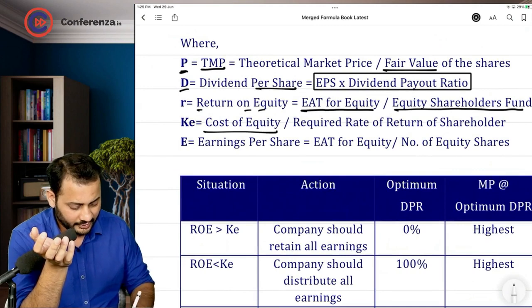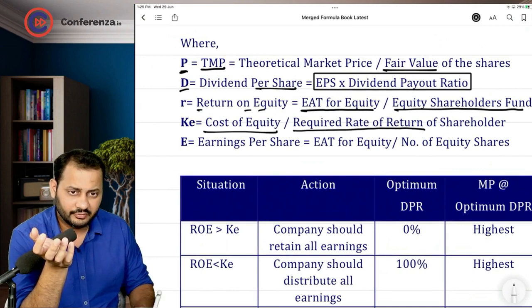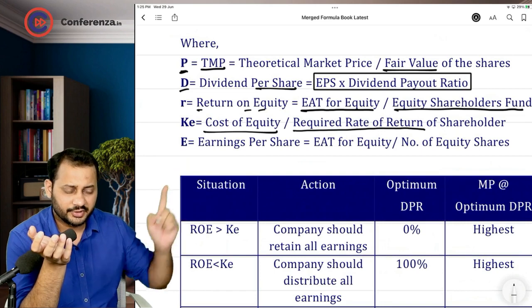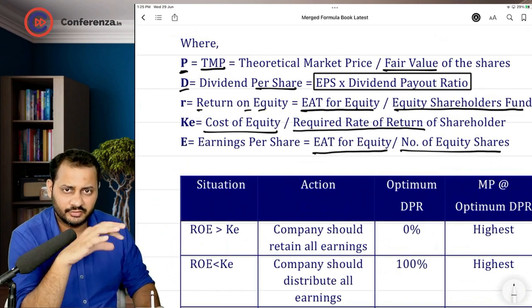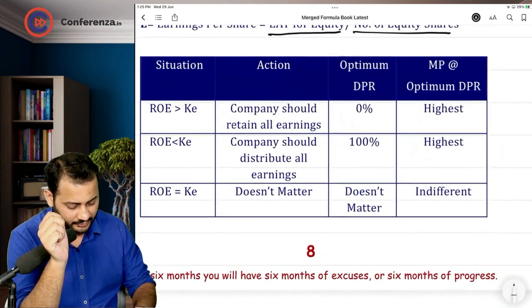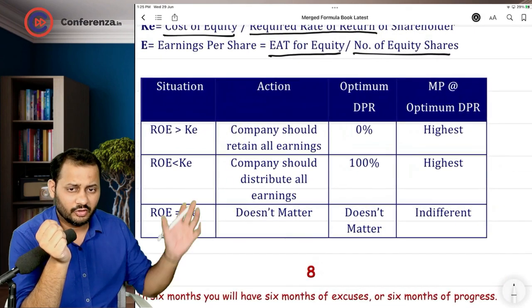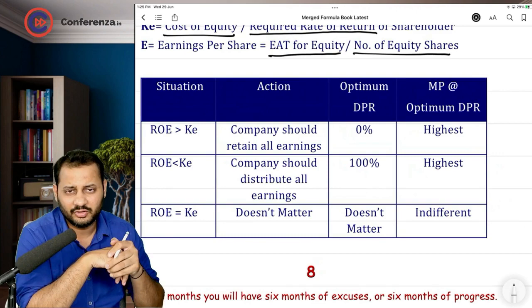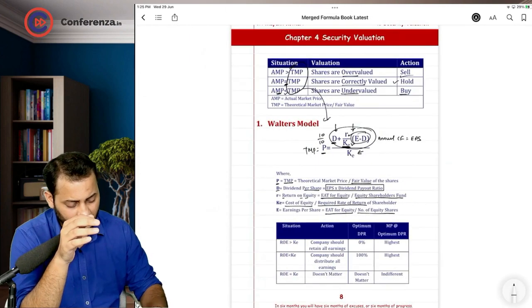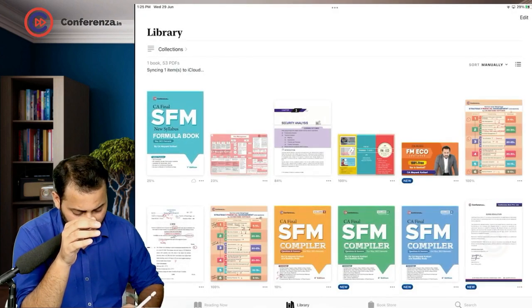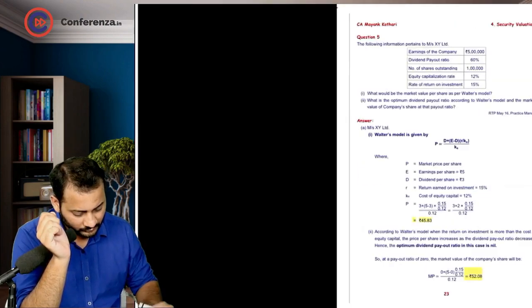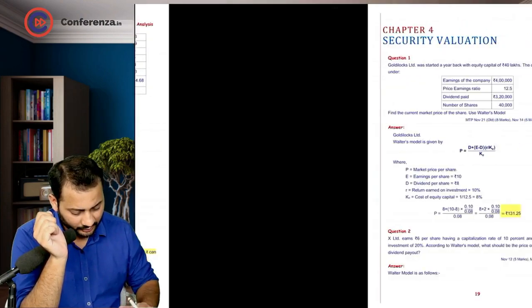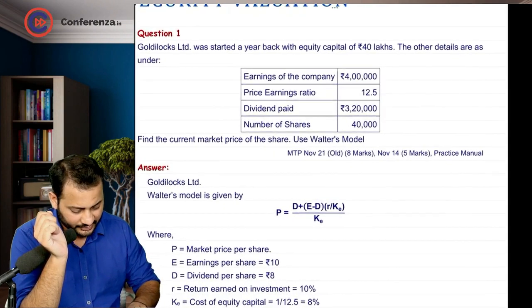Cost of equity can also be called the required rate of return for the shareholders. Earning per share is nothing but earning after tax for equity divided by the number of equity shares. So all these formulas have to be taken. We'll talk about optimum dividend payout ratio later on when the question comes. For now, let's go down and solve the first question of this chapter, security valuation. We'll just start with question number 1.